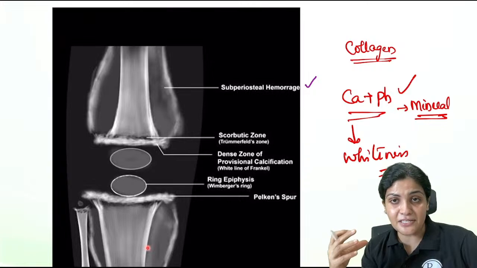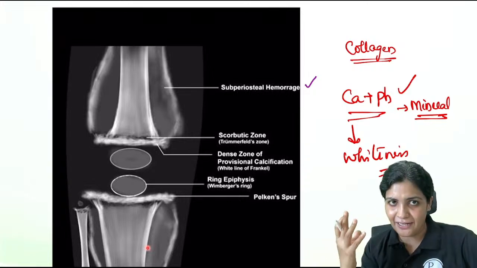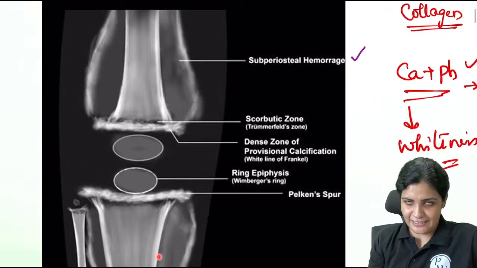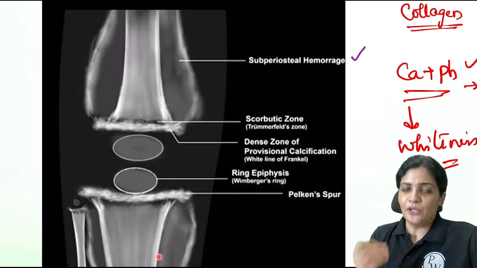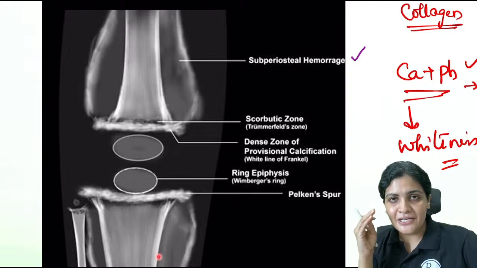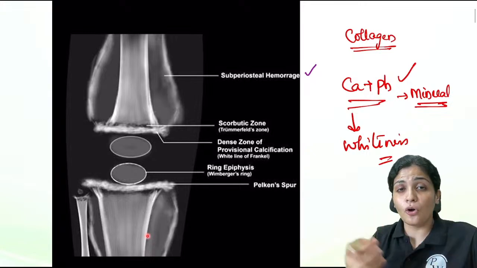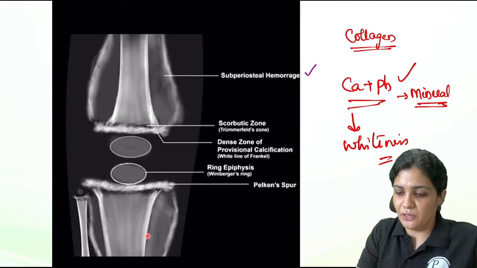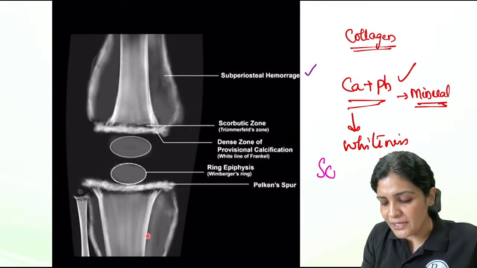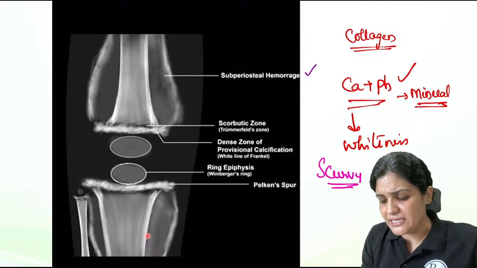If the calcium is present, you will feel that it is radio-dense. Similarly, if you see the structure of scurvy, you already know that the pathology is collagen. Calcium is always there. So that is why you see a lot of calcification in case of scurvy. So how do you remember scurvy? We remember that as some calcifications are present.